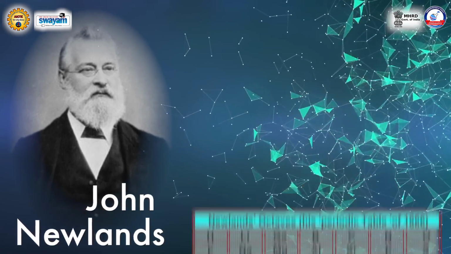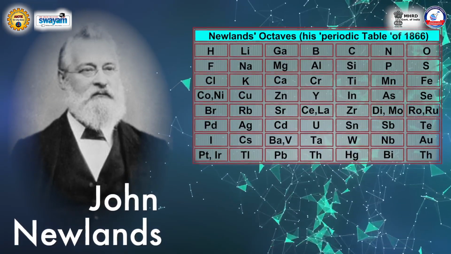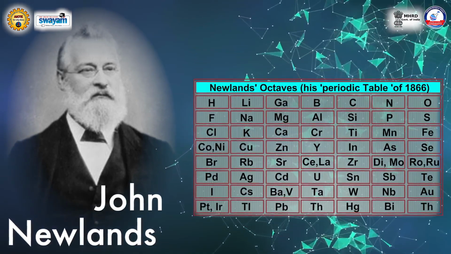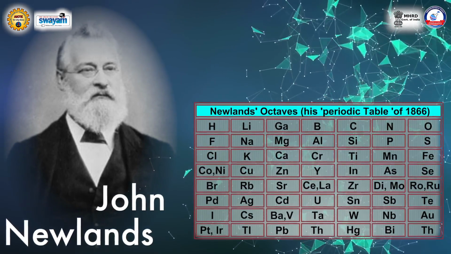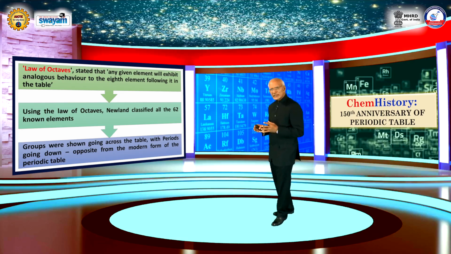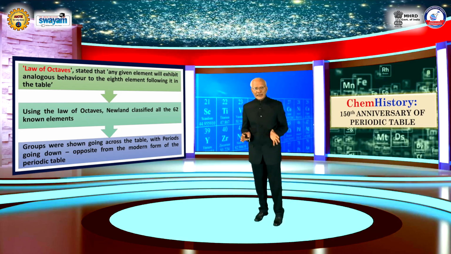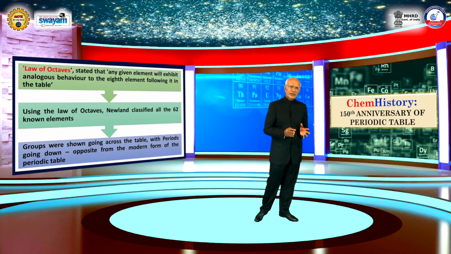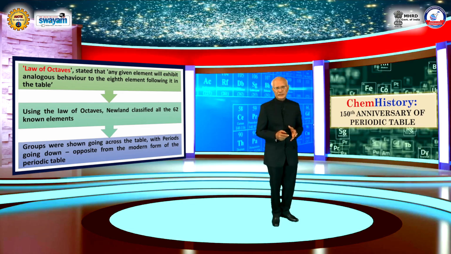In fact, Newlands was the first person to devise a periodic table of chemical elements, which was arranged in order of their relative atomic masses. The law of octaves stated that any given element will exhibit analogous behavior to the 8th element following it in the table.